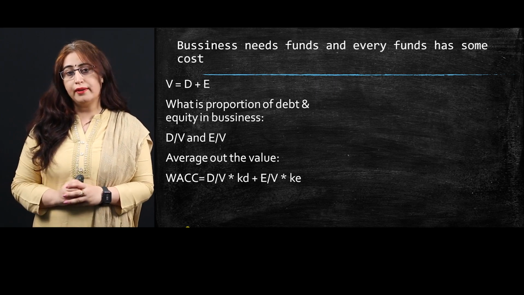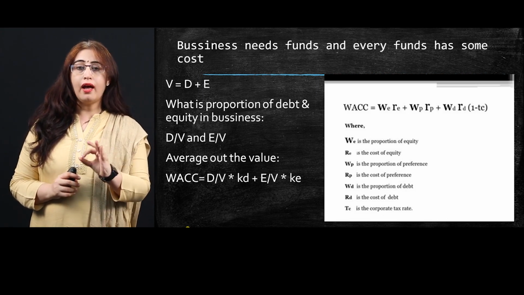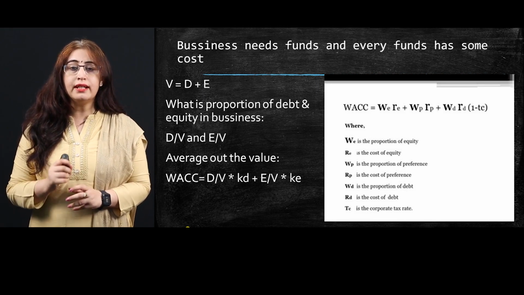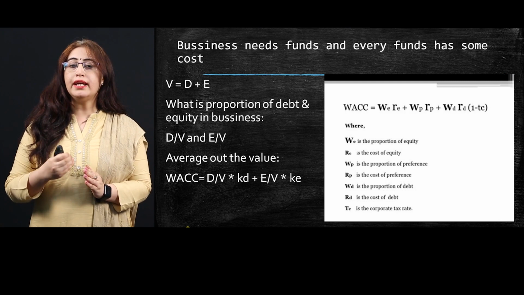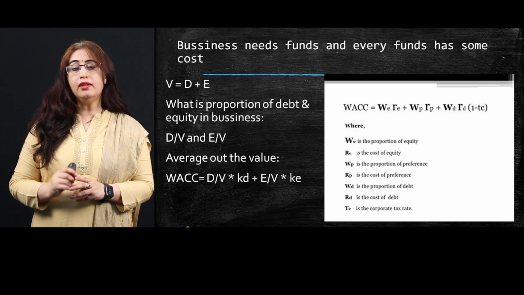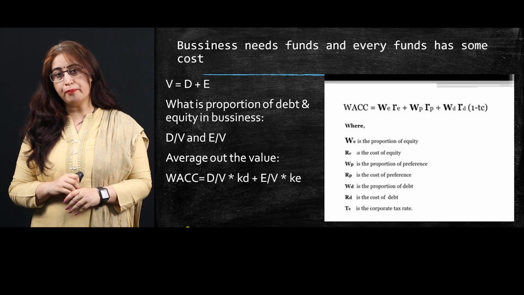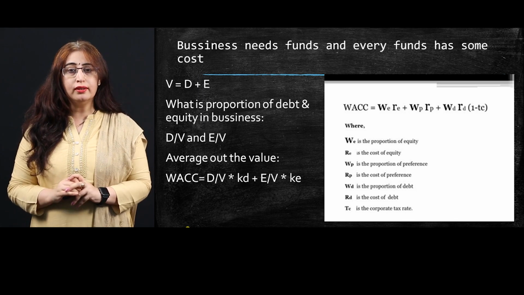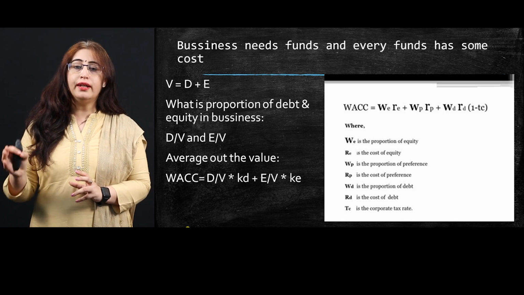Now look at the formula. The basic formula is WACC, the weighted average cost of capital. The weighted average cost of capital is equal to the weight of a particular source times its cost. We go in a sequence of equity, preference and debt capital. The first one is equity capital: the weight of equity multiplied by the return on equity or the cost of equity, plus the weight of preference shares multiplied by the rate of preference share, plus the weight of debt multiplied by the cost rate of the debt.